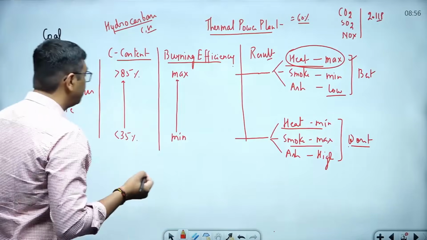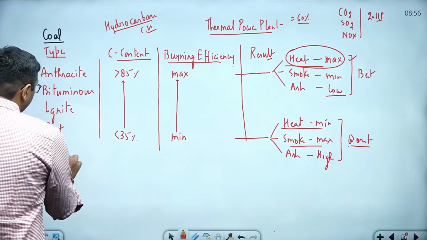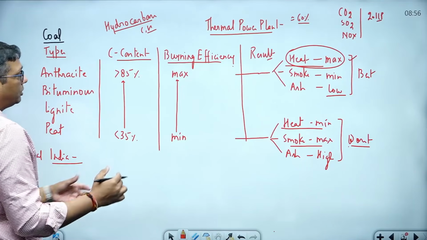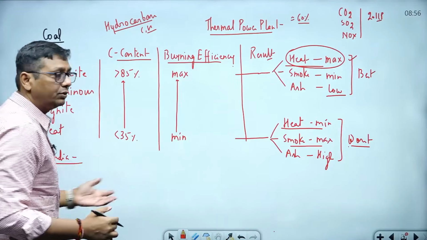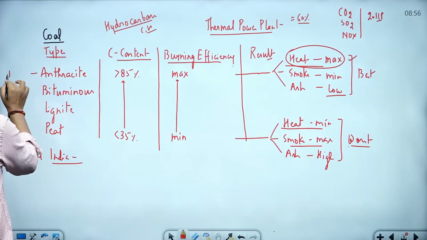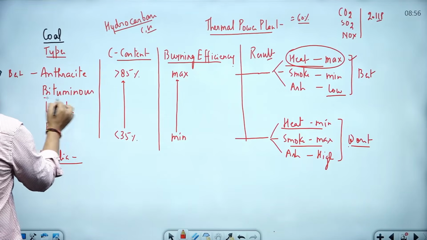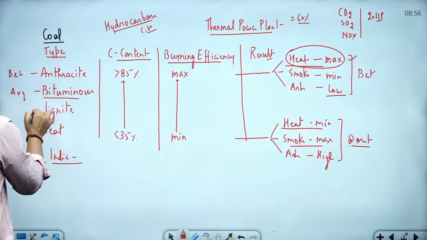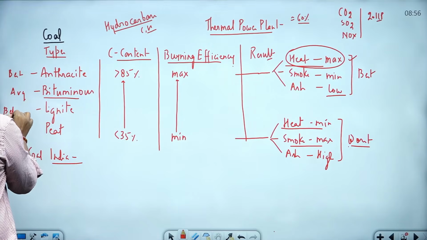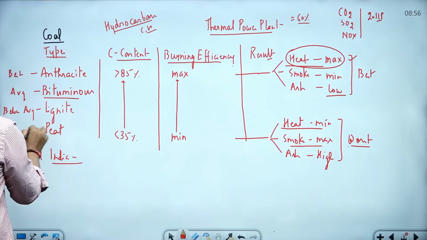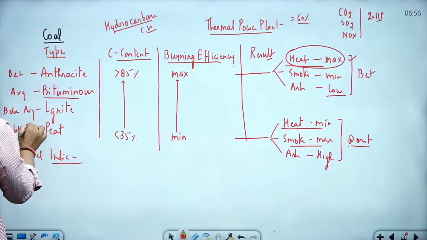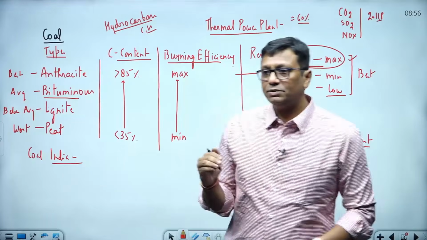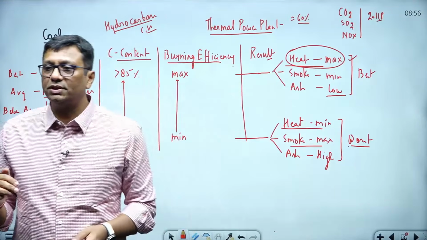If I talk about India, which type of coal is available in India? On the basis of these features, you know very well anthracite is the best coal. Bituminous is average. Lignite is below average. And peat is the worst quality of coal. So: best, average, below average and worst.